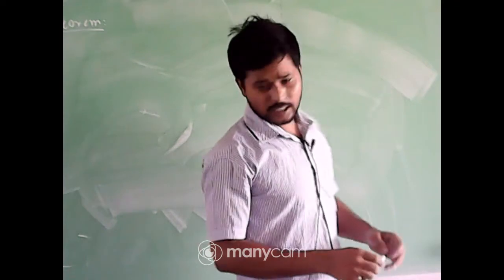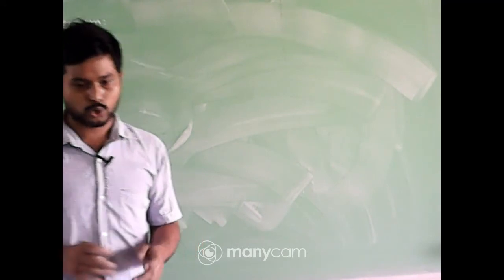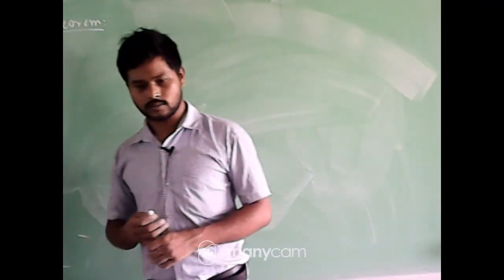But before solving the problems, we have to discuss one theorem. Now look, we know the definition of a rational number: the number which can be expressed in the form of p by q is a rational number. But I have also told you another alternative definition of a rational number. Who can tell me what definition I gave you?